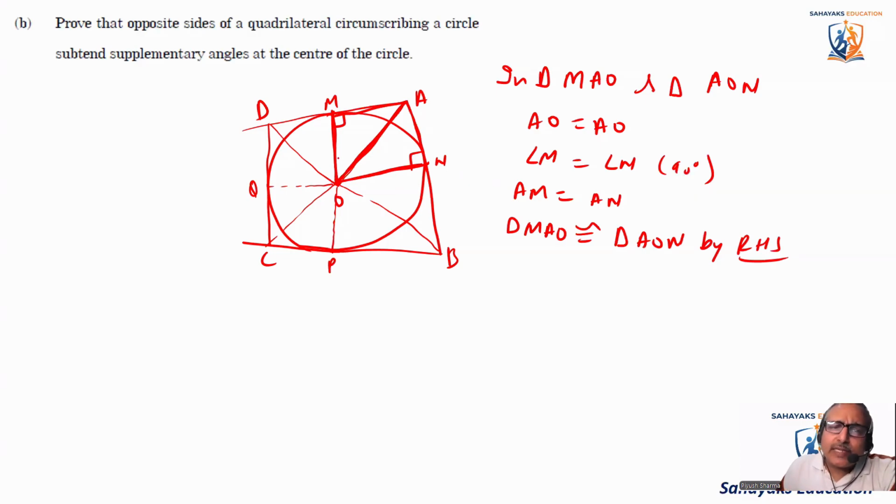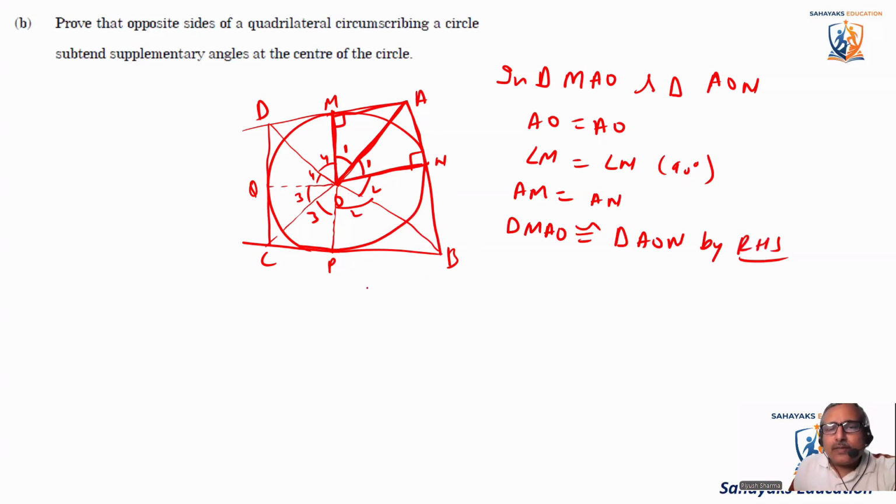If those triangles are congruent, so I can say this angle is equal to 1, then this angle is also equal to 1. These two angles will be equal, right? In the similar way, if I say this angle is equal to 2, this angle will also be equal to 2. If I say this angle is equal to 3, this angle will also be equal to 3. If I say this angle is 4, this angle will also be equal to 4. Okay, this is what we have to prove.